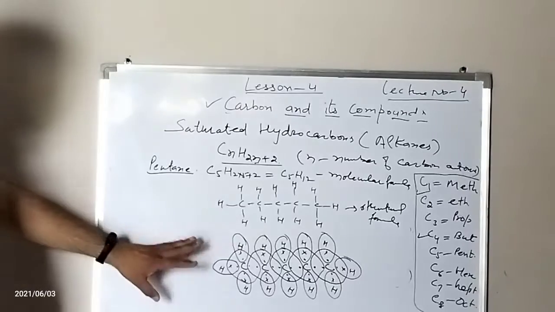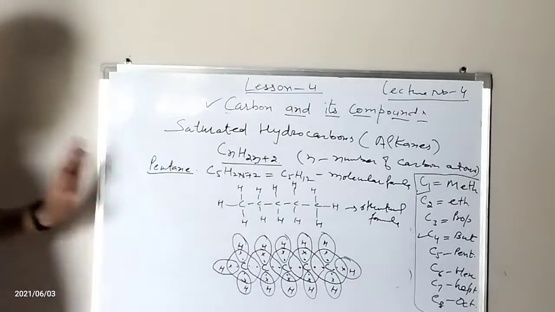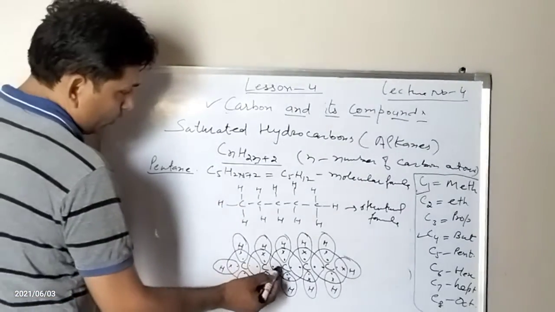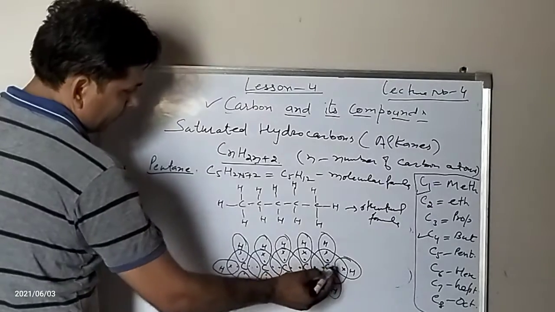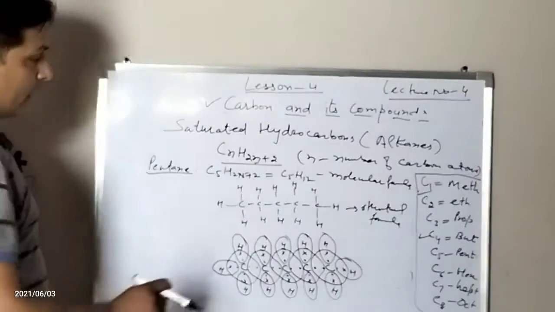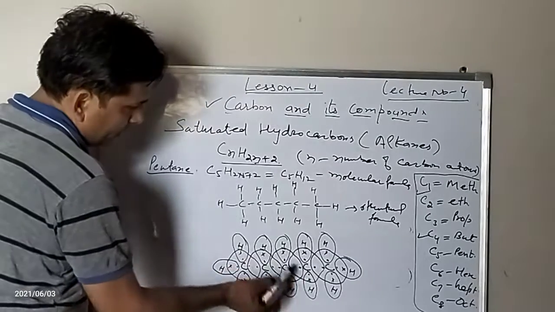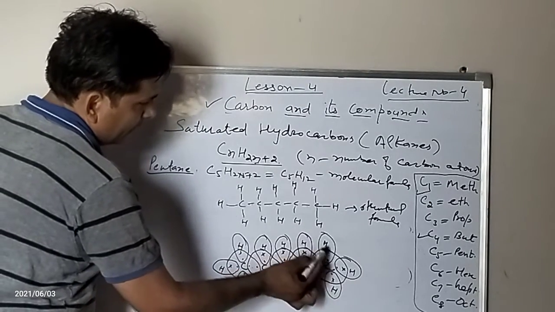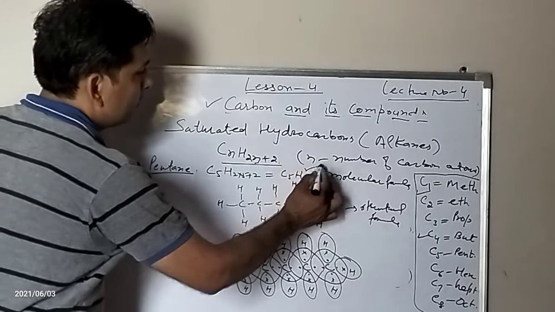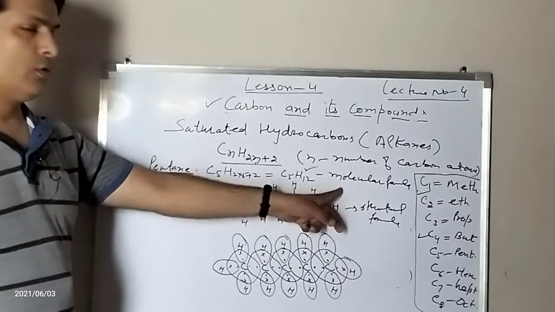This is the electron dot structure of what we call pentane. 1, 2, 3, 4, 5 carbon atoms, and the number of hydrogen atoms is 1, 2, 3, 4, 5, 6, 7, 8, 9, 10, 11, 12, as they are in the molecular formula.